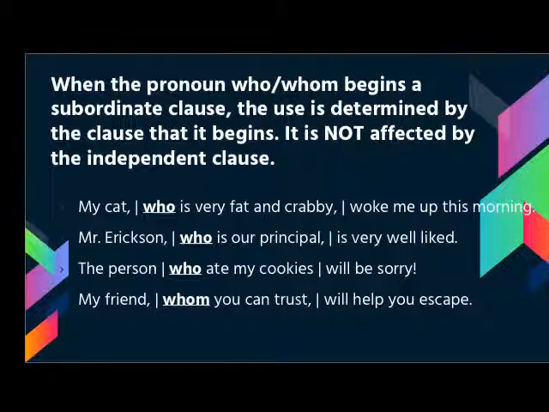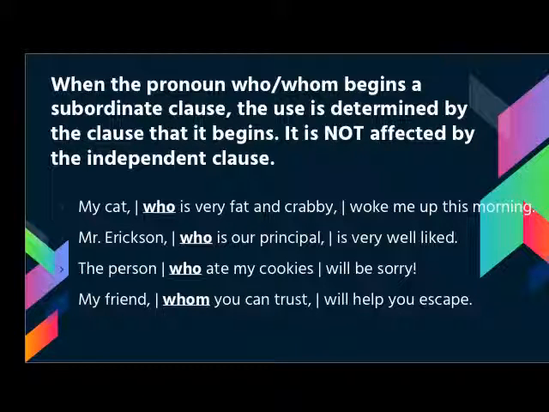If I break that down, I have "is" as a linking verb. What's in the state of being? It is who. So who is functioning as our subject in that sentence. In the next sentence, much the same thing: Mr. Erickson, who is our principal, is very well liked. "Mr. Erickson is very well liked" is the independent clause, and I can ignore it, because the use of who or whom is not affected by it. So again, is, linking verb, principal, predicate noun. We're missing a subject, so who is the correct choice there.